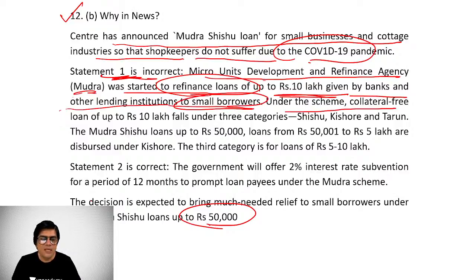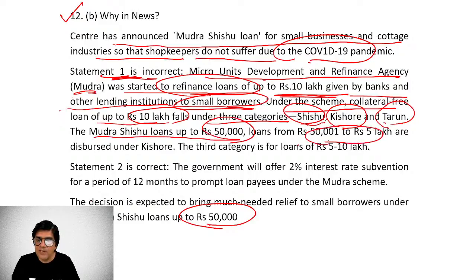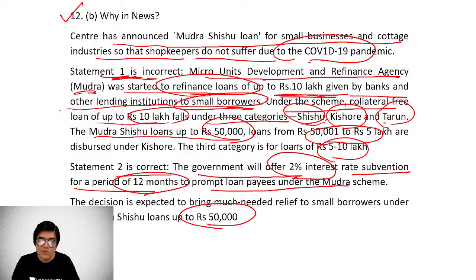Under the scheme, collateral free loans of up to 10 lakh fall under 3 categories. Shishu, that is up to 50,000. Kishore, that is 50,000 to 5 lakh. And Tarun, that is more than 5 lakh, 5 to 10 lakh. Now, Mudra Shishu loans up to 50,000, Kishore loans 50,000 to 5 lakh, and the third category 5 to 10 lakh, Tarun. Now, statement 2 is correct. The government will offer 2% interest rate subvention for a period of 12 months to prompt loan payees under the Mudra scheme. The decision is expected to bring much needed relief to small borrowers.